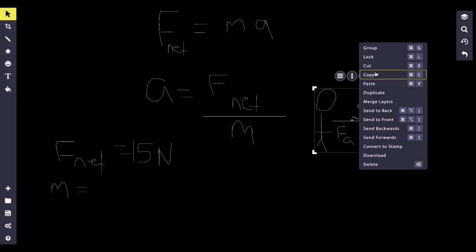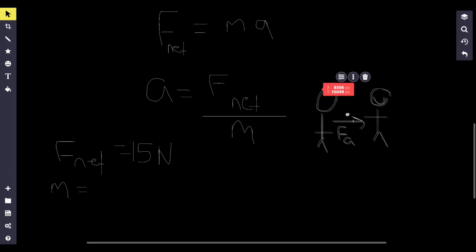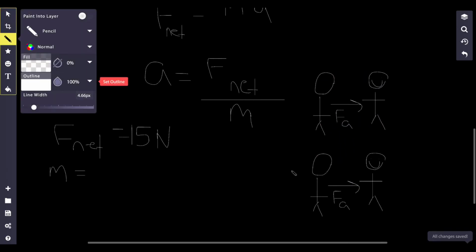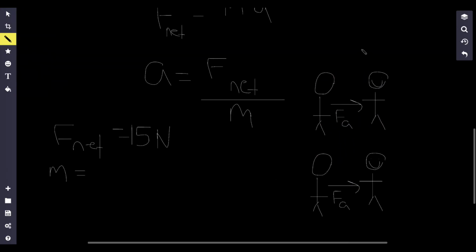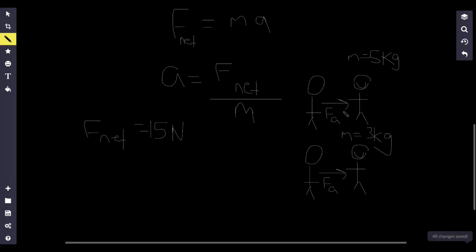Now, let's do a little comparison. The first person that I pushed was Bob, and Bob has a mass of 5 kilograms. The second person I pushed was Jim, and he had a mass of 3 kilograms. So what is the acceleration of both of these humans respectively? Let's do the first person. Let's do Bob.